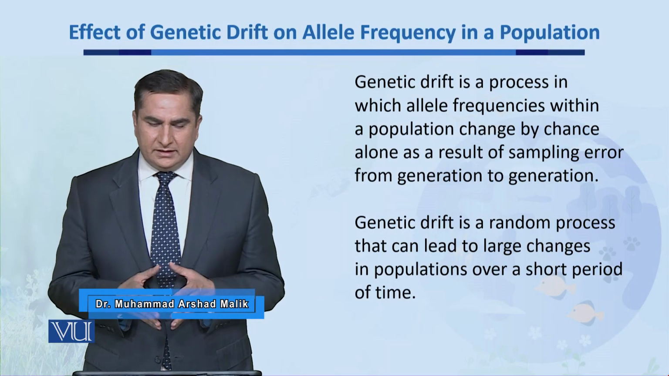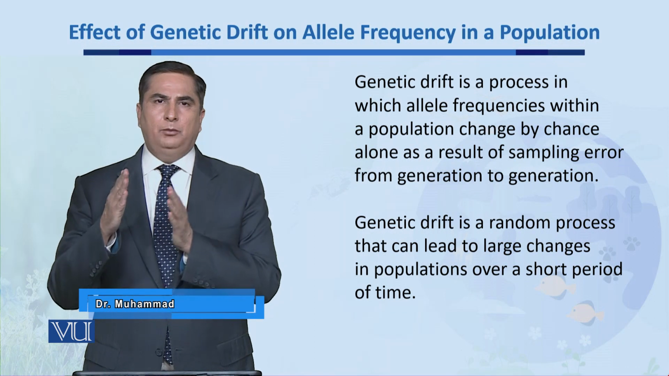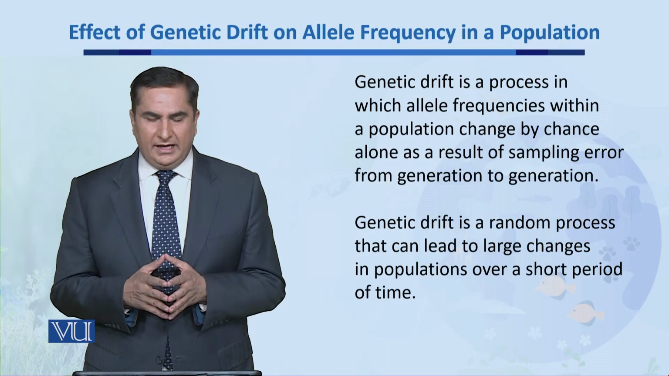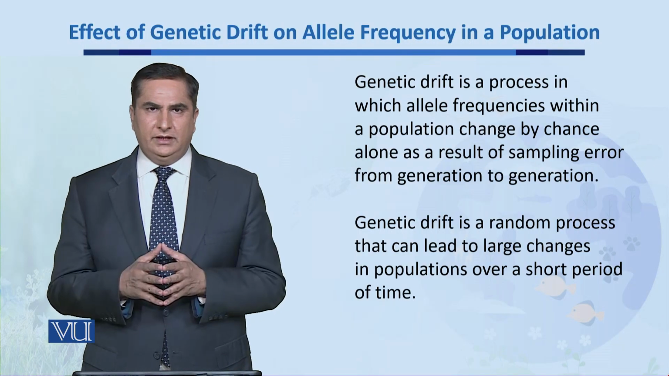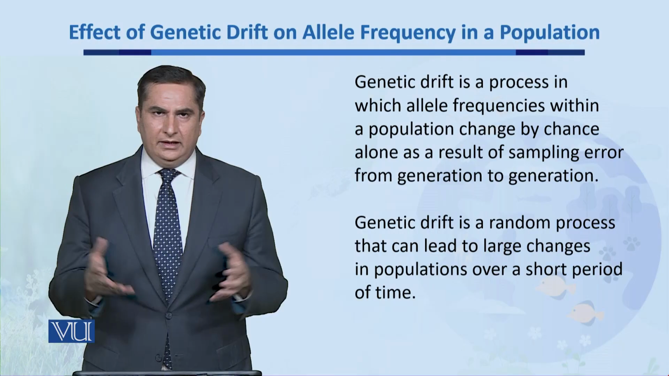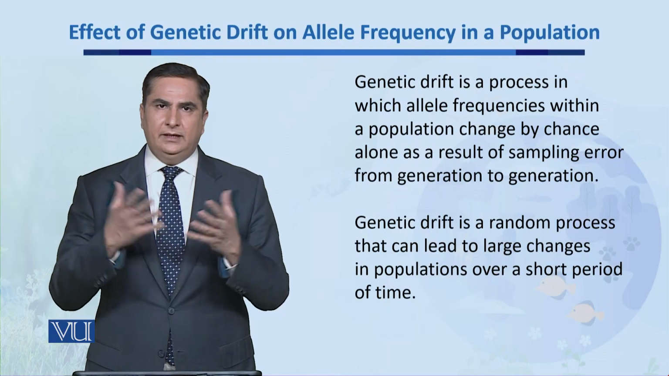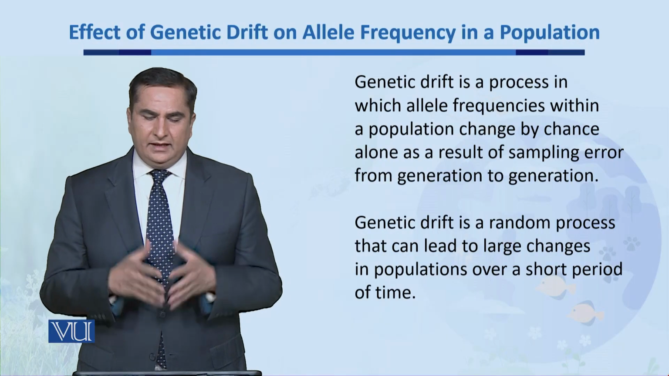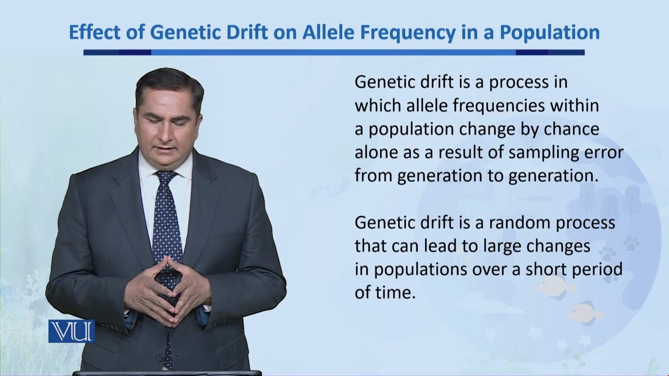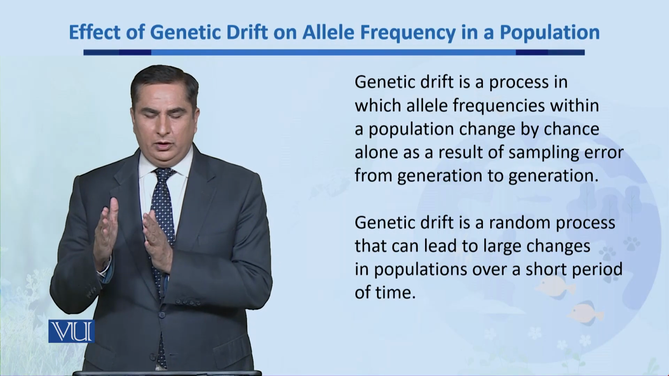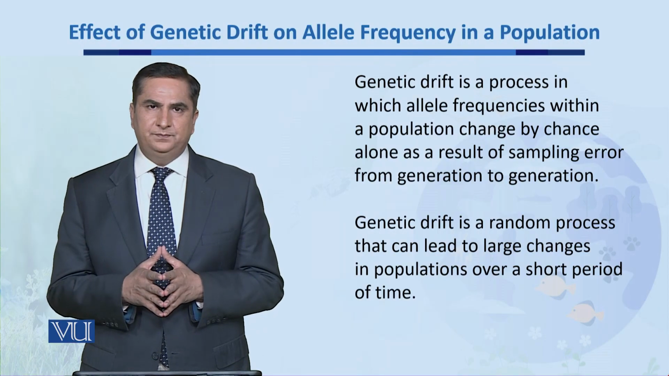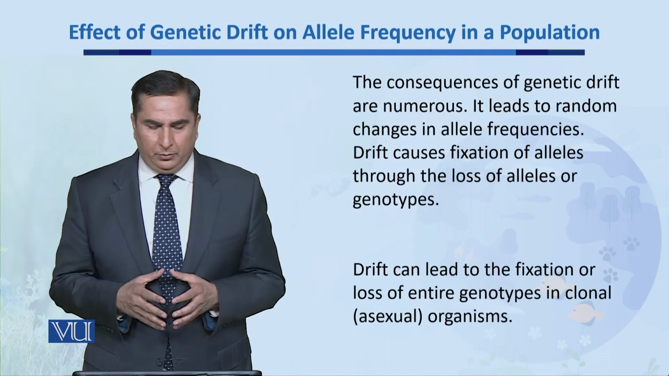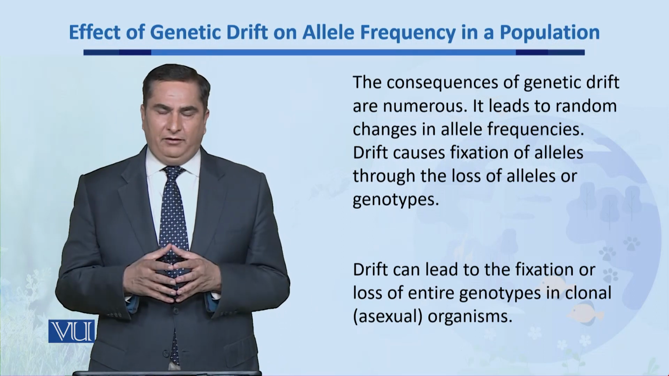Now, it's a process in which allele frequency within a population changes by chance alone or as a result of sampling error from generation to generation. So it's a spontaneous error, or you can say fluctuation, which takes place within the population. This is a random process that can lead to large changes in a population over a short period of time. So it can have dire consequences within the population when we talk about allelic frequencies.